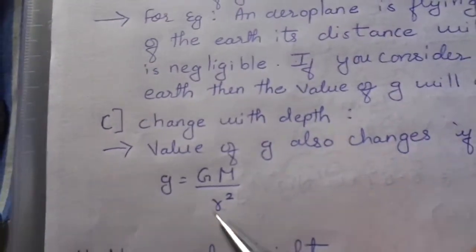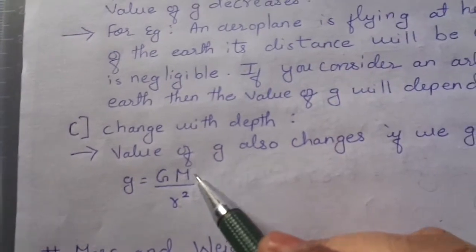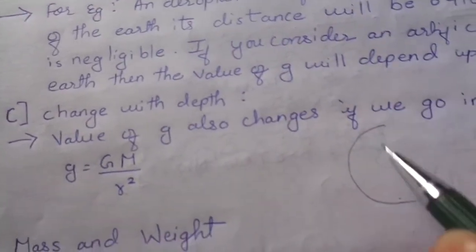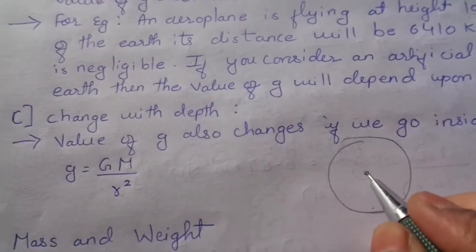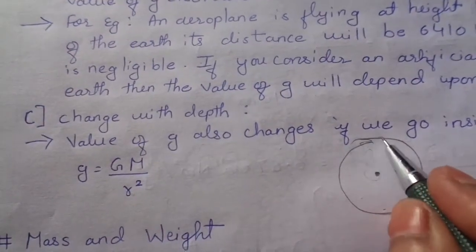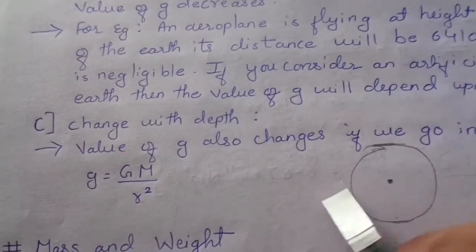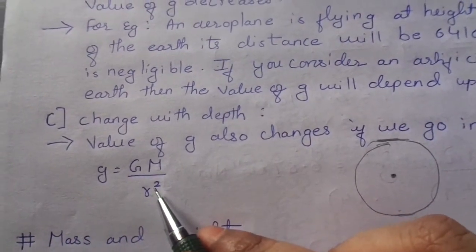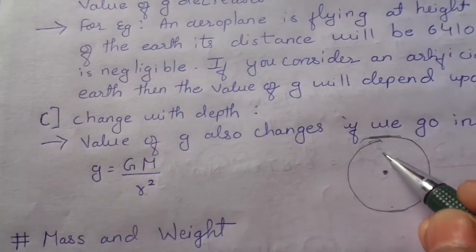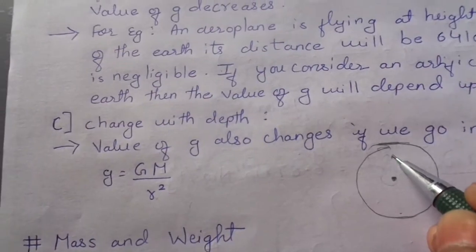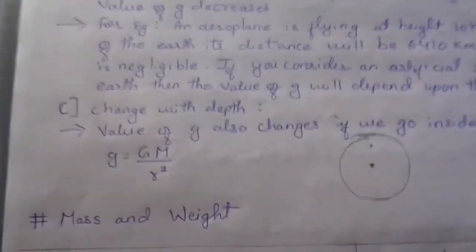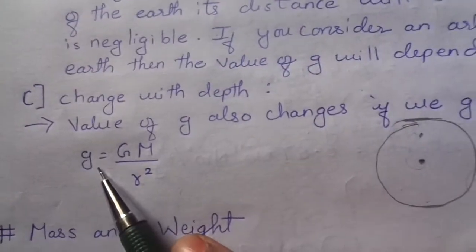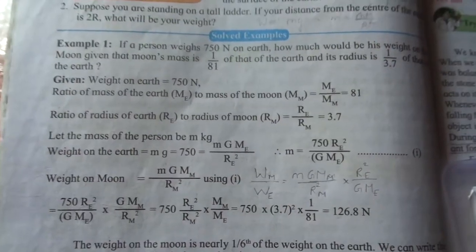So now look, if this is the earth, this is the center of the earth, and you are at the surface of the earth, so it is GM upon r square. But if you go inside the earth, if you are somewhere here, the radius is being decreased, so you will tell that the g will be increased.